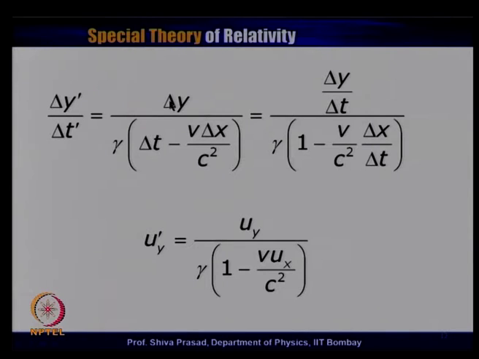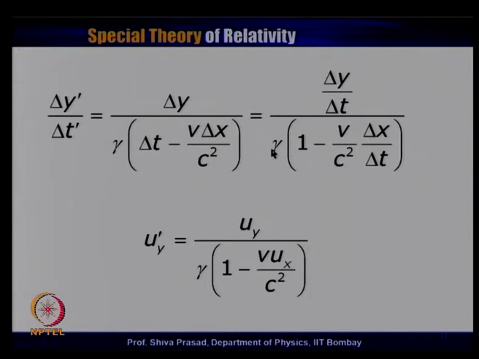So, we have here delta y prime divided by delta t prime. Delta y prime was equal to delta y as we know. Delta t prime, we have already written the equation earlier, is gamma into delta t minus v delta x divided by c square. We do the same trick, divide numerator and denominator by delta t. This numerator becomes delta y divided by delta t.